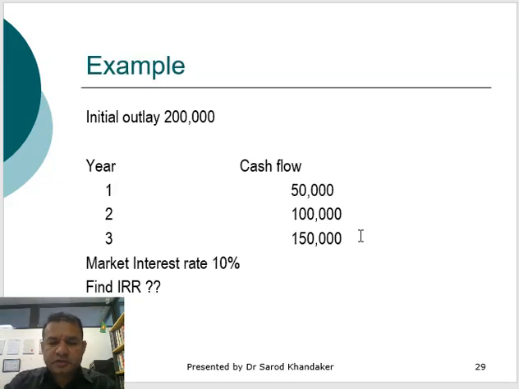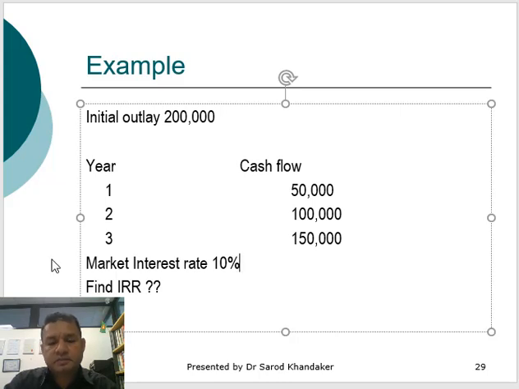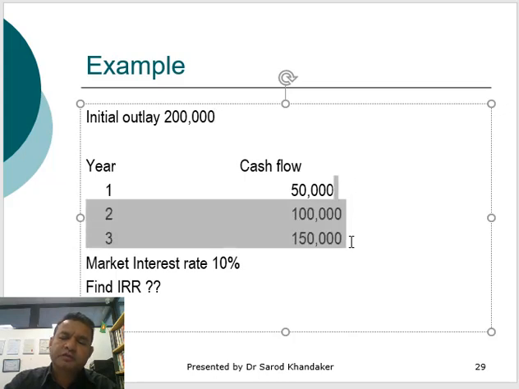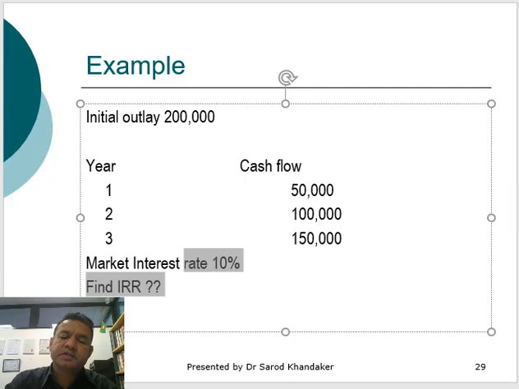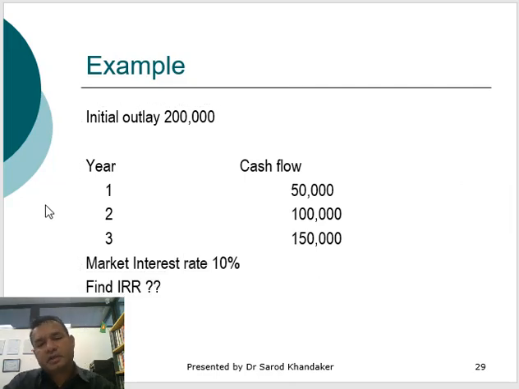So let's calculate the internal rate of return. Let's look at it here. The initial outlay is $200,000, and in year 1 the cash flow will be $50,000, year 2 the cash flow will be $100,000, and year 3 the cash flow will be $150,000. Market interest rate is 10%. Find out the IRR. So that's what we need to do. We know the initial outlay, we know the cash flow for 3 years, we know the market rate. Now we need to calculate the IRR.